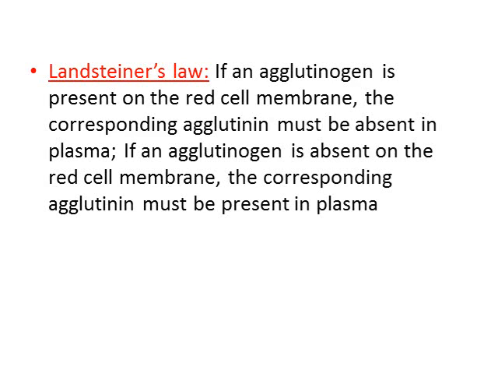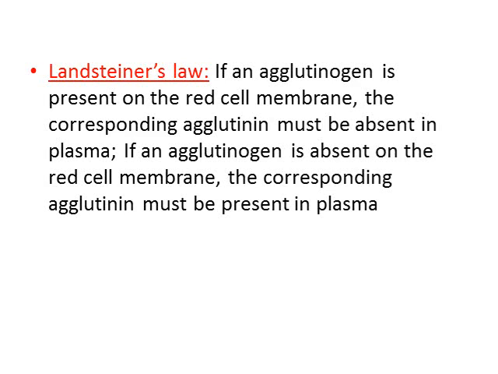This law must have been an important landmark while he was discovering these blood groups. And you cannot afford to forget this law, okay? So this is called Landsteiner's law. If an agglutinogen is present on the red cell membrane, the corresponding agglutinin must be absent in the plasma.